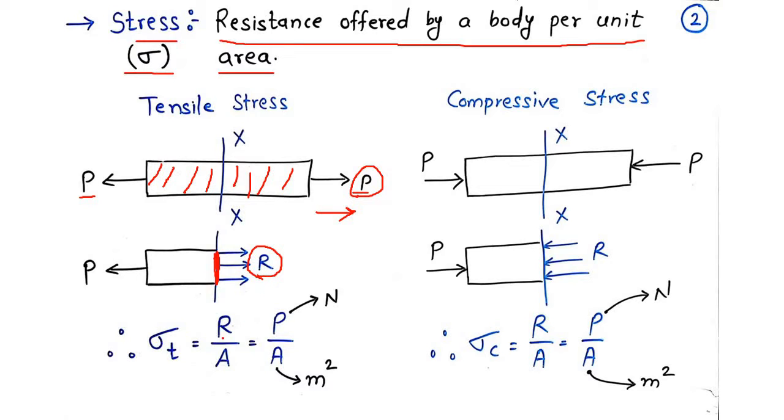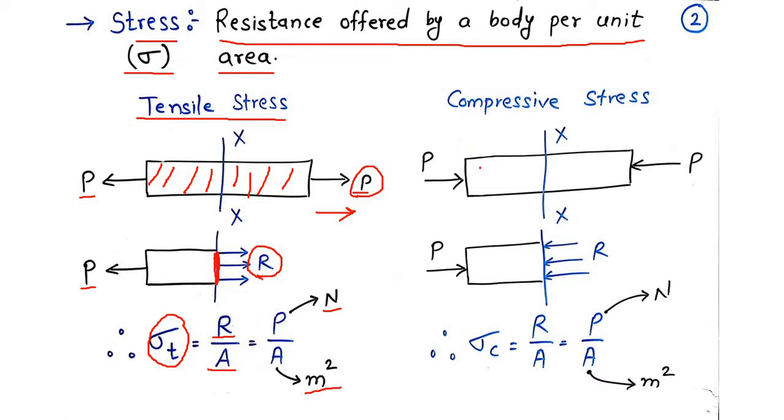So this R divided by the cross sectional area is termed as what? Stress. Now definitely this R is going to be equal and opposite to P. So instead of R we can write P, and A will be the area. Force or loading will be measured in Newton and area will be in meter square or millimeter square. So what will be the unit of stress from this? It is Newton per meter square. This is the tensile type of stress.